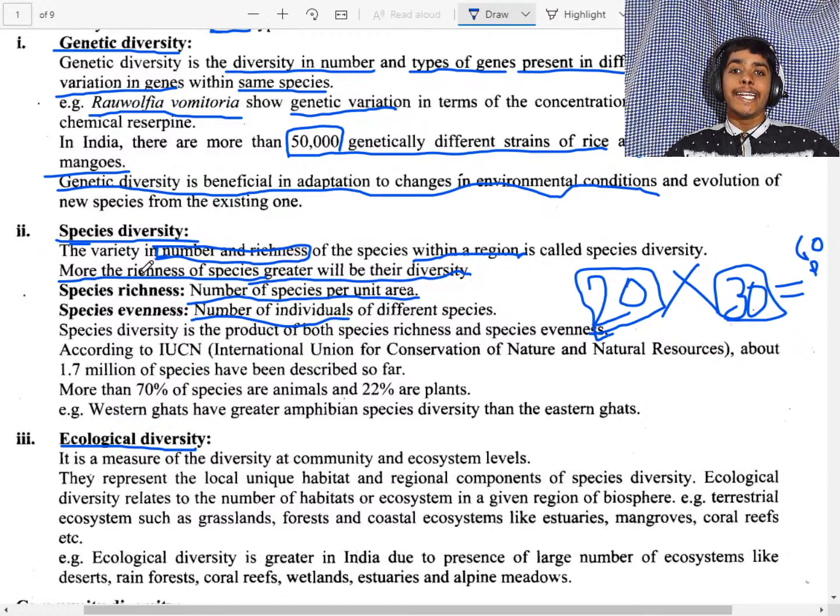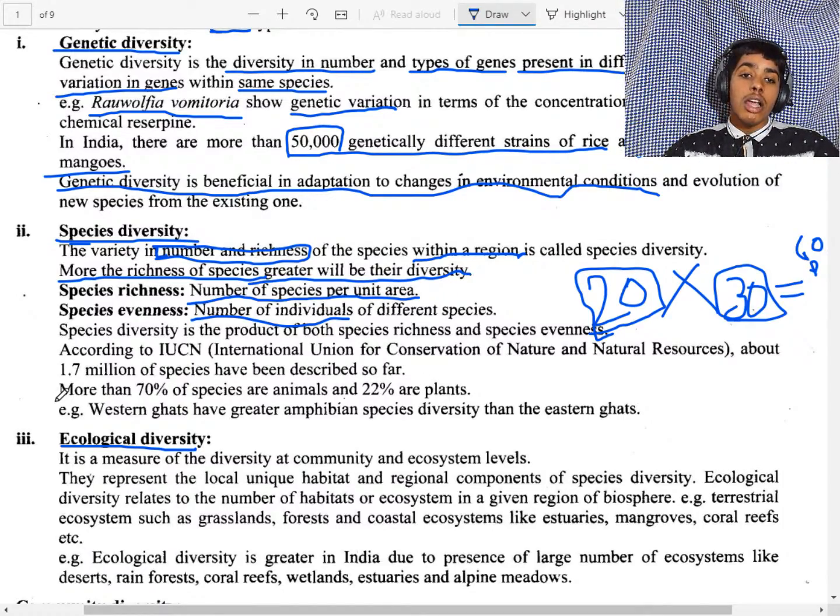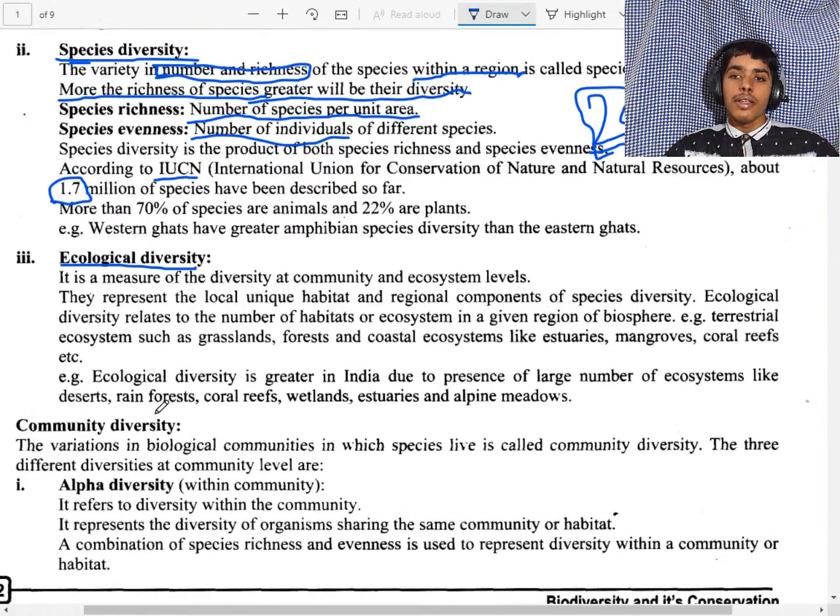According to the International Union for Conservation of Nature and Natural Resources, IUCN, 1.7 million species have been discovered and described so far. Of these, 70% are animals and 22% are plants.